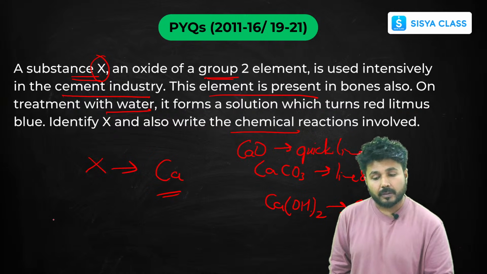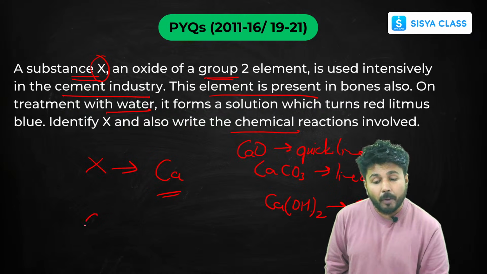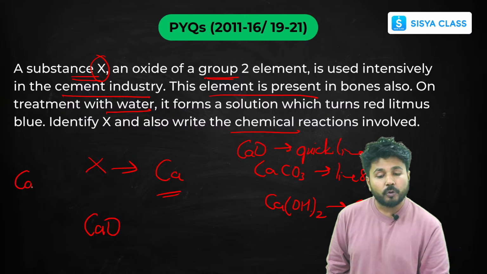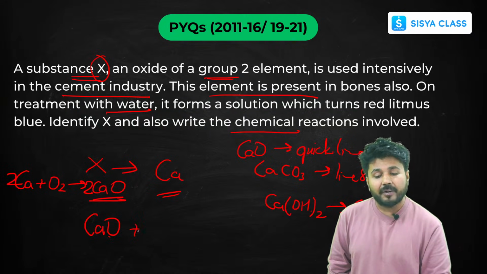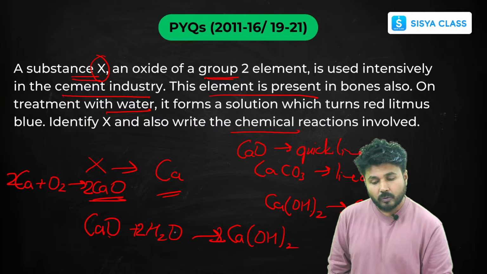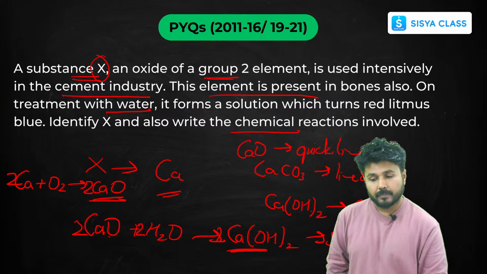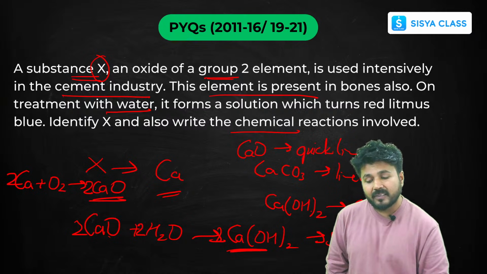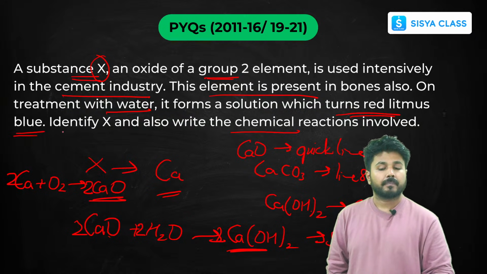Now on treatment with water. Calcium doesn't directly react with water because it is a medium reactive element. So calcium oxide reacts with water. First you have to react calcium with oxygen to form calcium oxide, that is the quicklime. Balance it. Now this is balanced. Now this calcium oxide reacts with water to form calcium hydroxide that we are talking about. Now balance this. This is 2, this is 2, and this is 2. Now this is also balanced. So this calcium hydroxide is slaked lime, and it is a base since it contains OH. So it will turn red litmus blue. Understood?